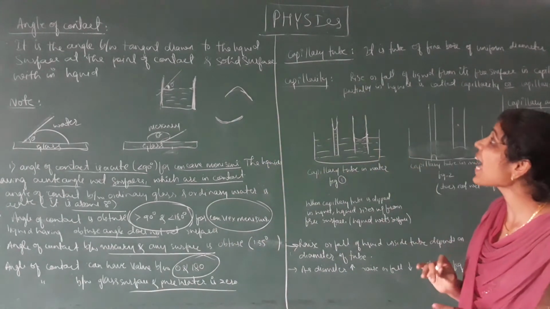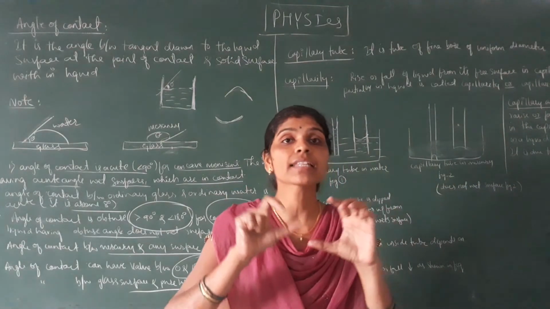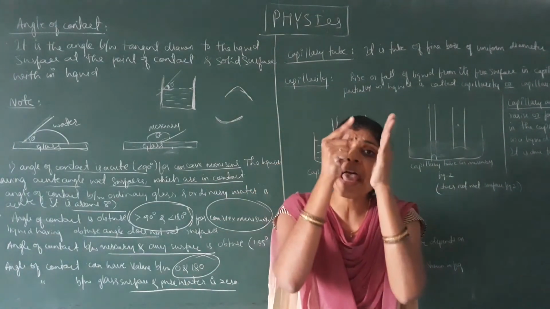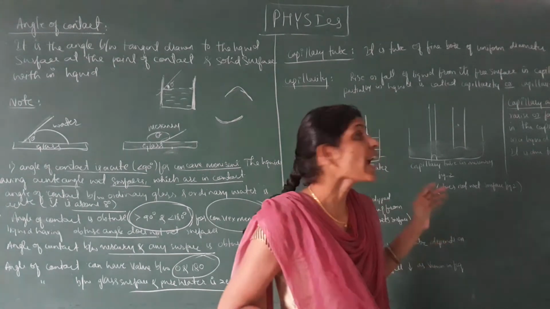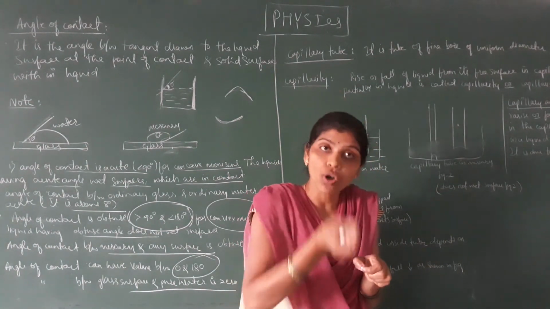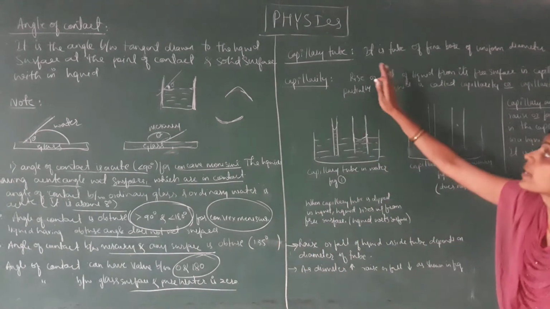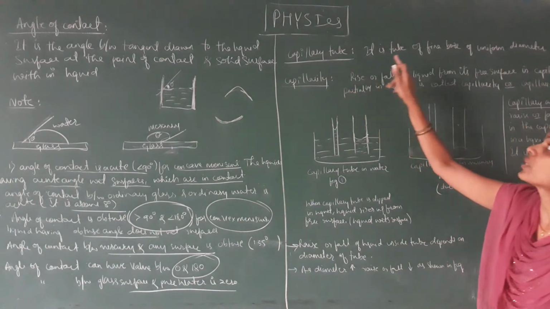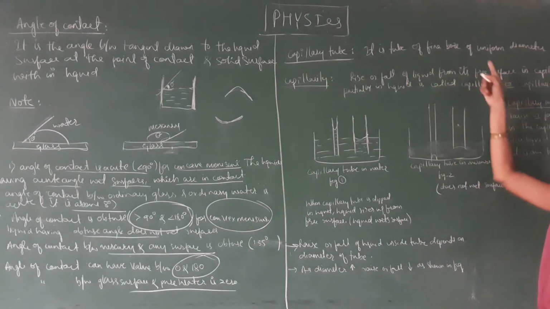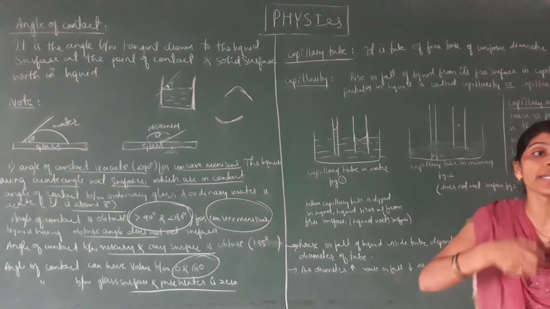Capillarity is nothing but a small narrow tube that helps the rise or fall of liquid in the tube. So how are we going to define a capillary tube? It is a tube of a fine bore of uniform diameter.